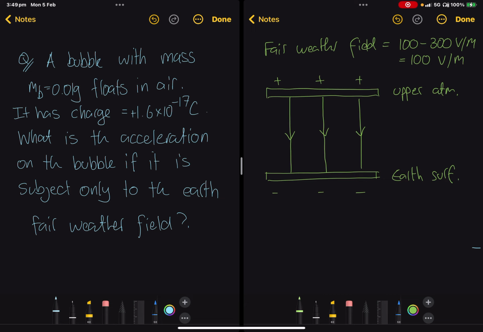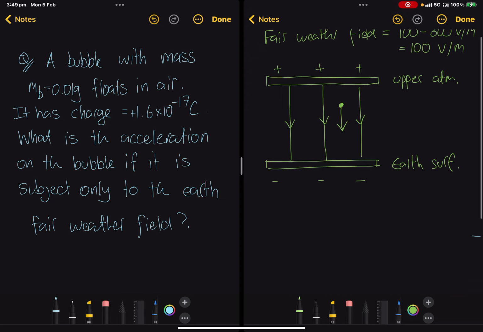Now we have a particle floating in air. Let's say that the particle is here. It is positively charged, and that means it's going to go down. So when we're calculating the acceleration, we're going to use a formula. We don't actually care about the positives and negatives in this formula. We know that it's going to go down. So what is the acceleration? It will be a positive acceleration downwards.